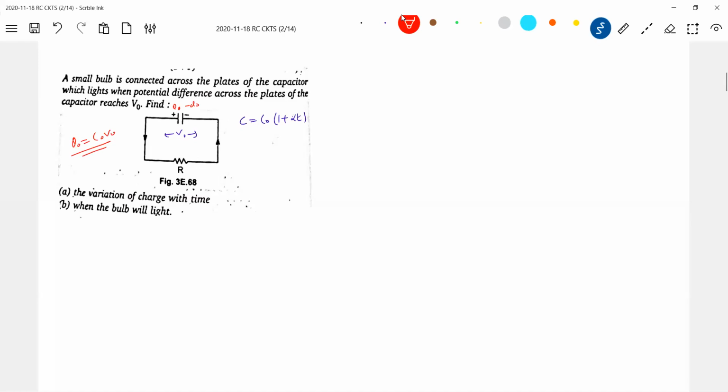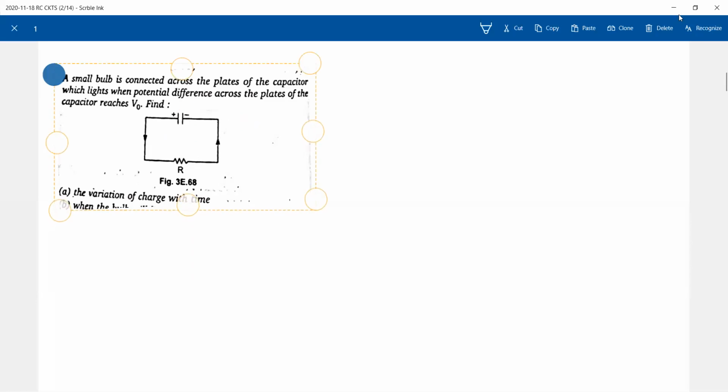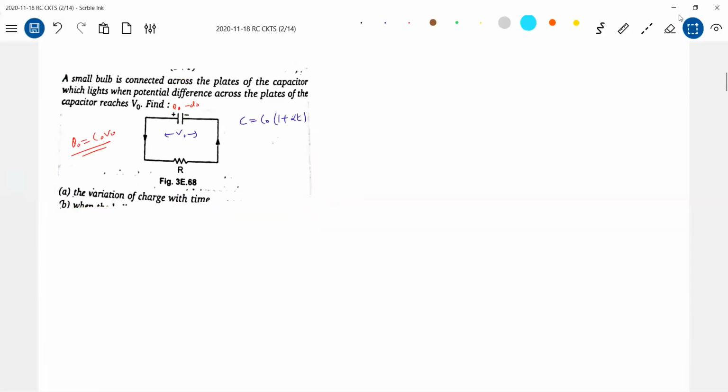Now I'm going to vary the capacitance. I want how the charge varies with time. I think I'll remove this second one because some conditions are missing. Yeah, we'll get into this one.